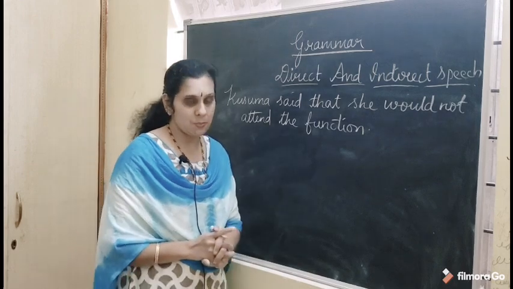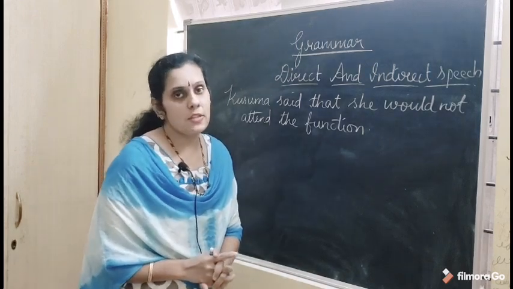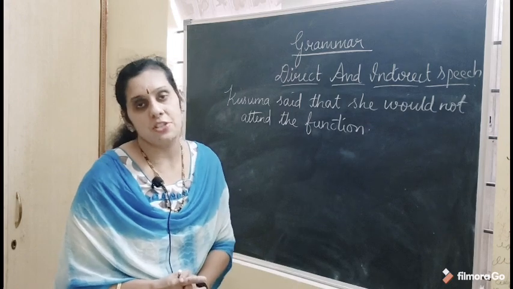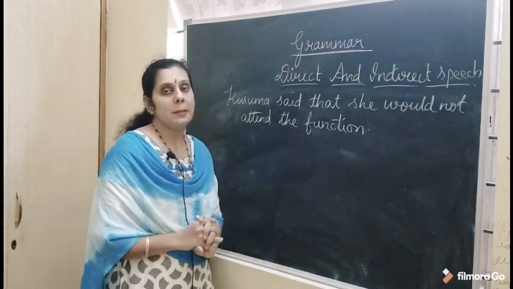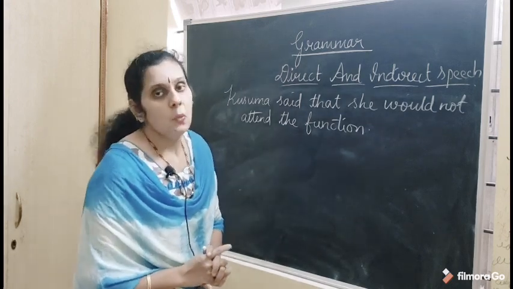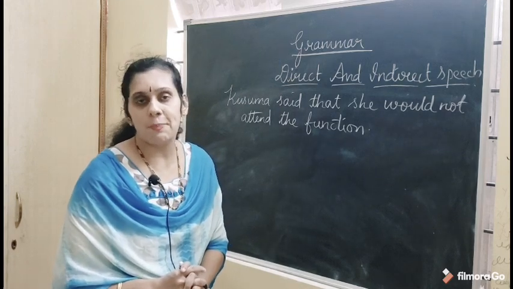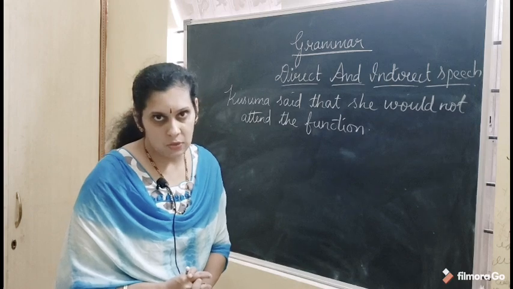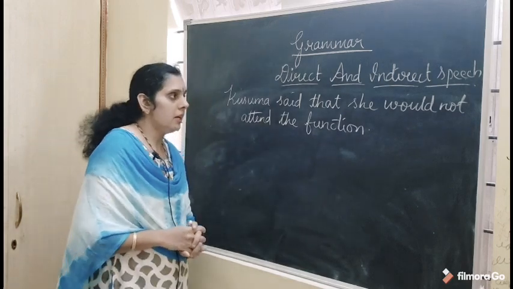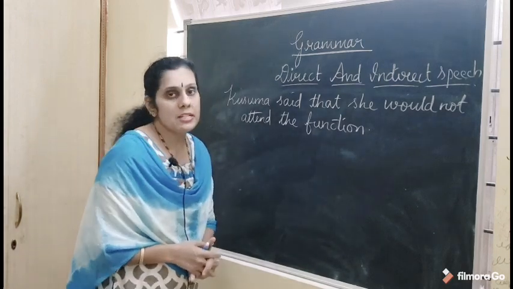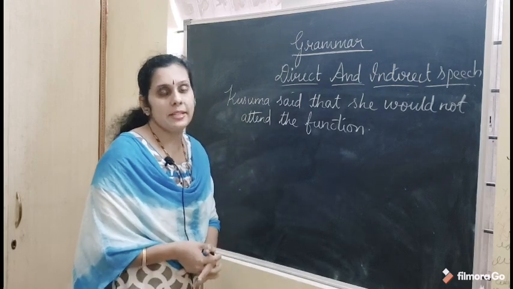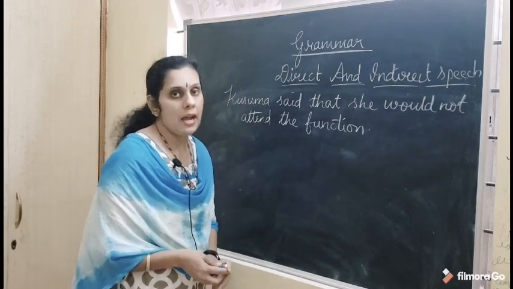Okay. So in the indirect speech, the exact words of the speaker are changed, and we combine the reporting part and the reported part with the conjunction that, or with the preposition or to-infinitive, based on the types of sentences. Okay. And here the words of the speaker are changed. We won't use any commas or inverted commas.